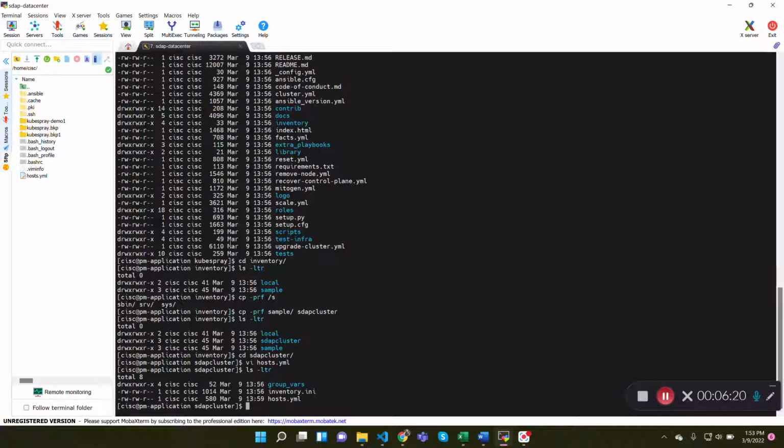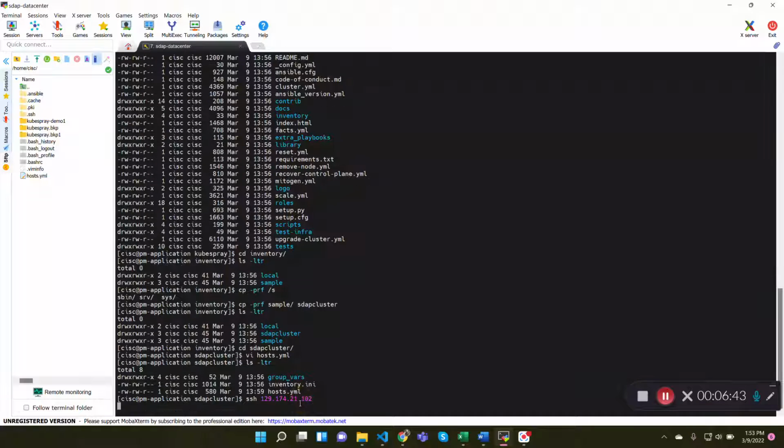The next step is to make sure you are able to connect from the base station to the Kubernetes cluster. I'm going to use SSH for that. This is one of the servers in the Kubernetes cluster, the server IP address.